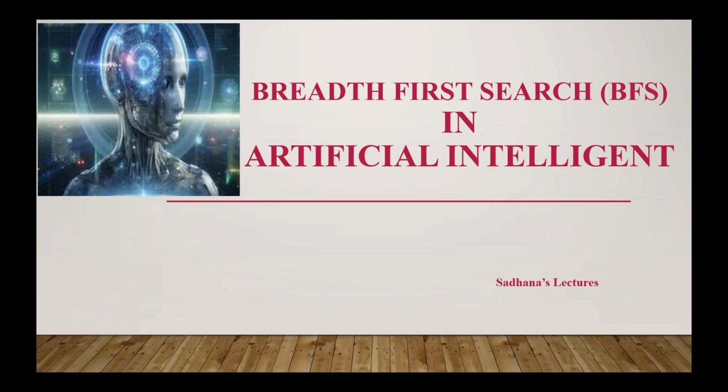In the last video, we already covered the need for search strategy. In artificial intelligence, the intelligent system consists of two things: the agent as well as the environment.